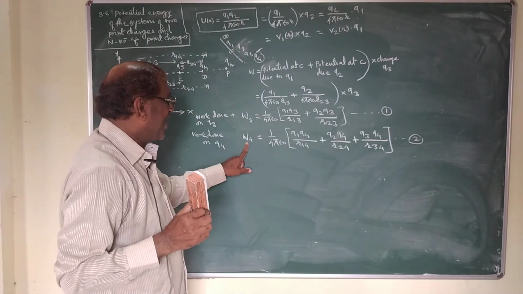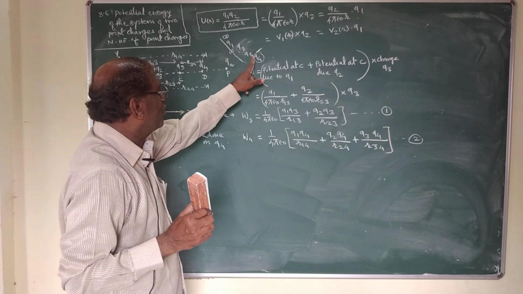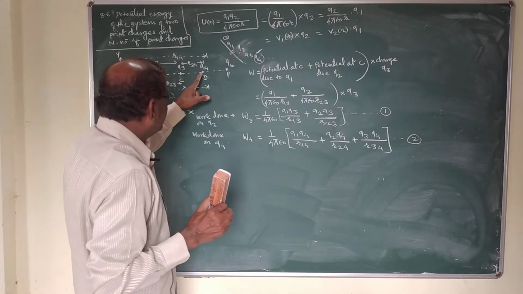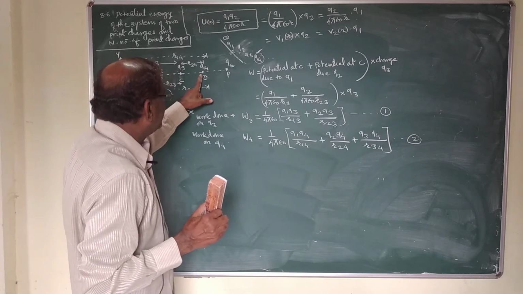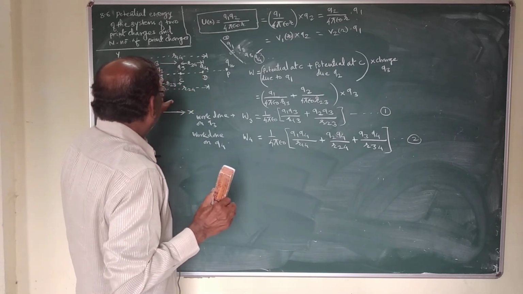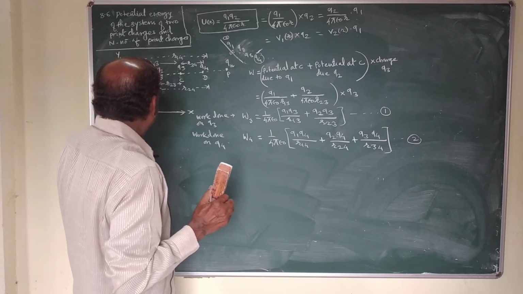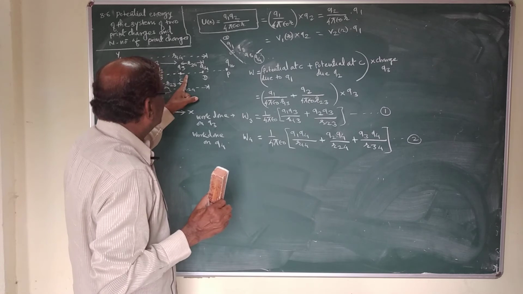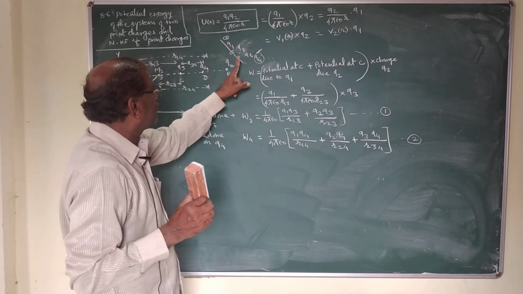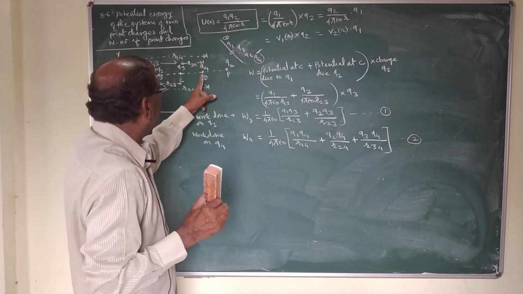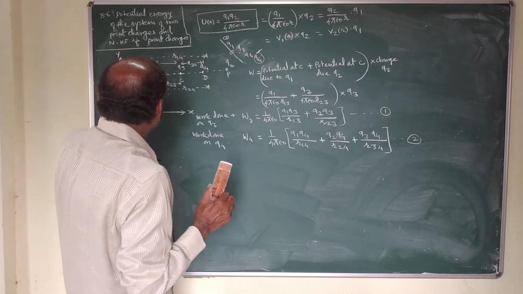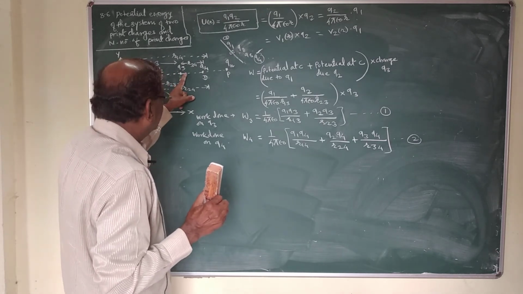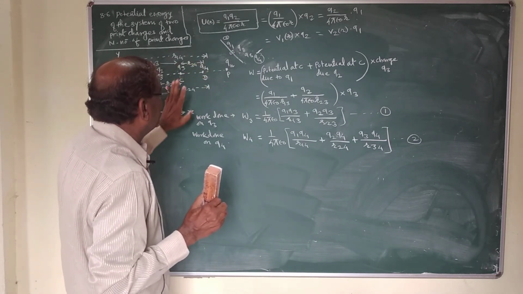This much work is required in bringing Q4 charge from infinity to point D, against the direction of the electric field of Q1, Q2 and Q3. Because for the movement of Q4 charge from infinity to point D, there is already the presence of these three point charges Q1, Q2 and Q3 in the system, which produce electric field in the surrounding space.